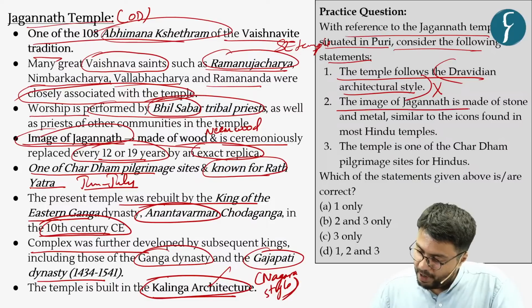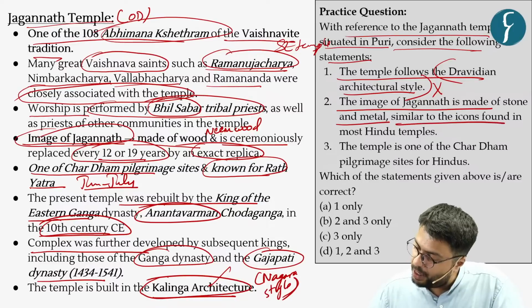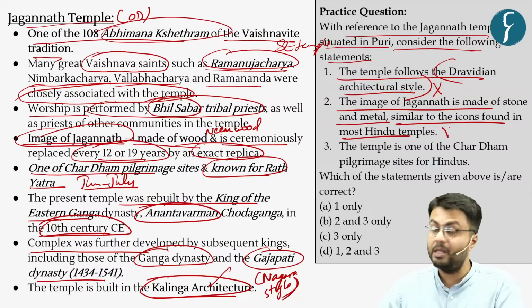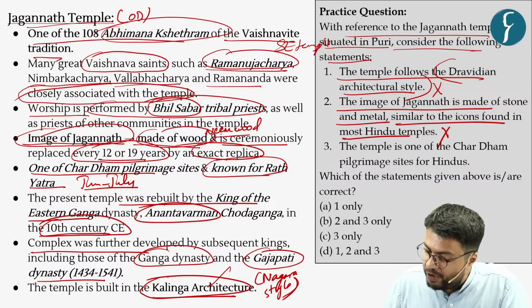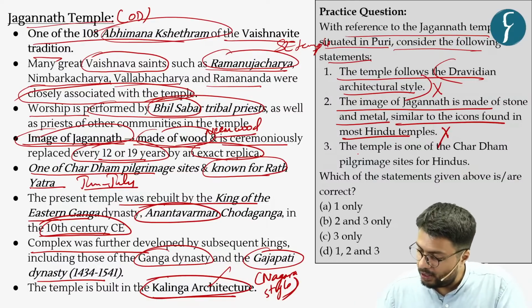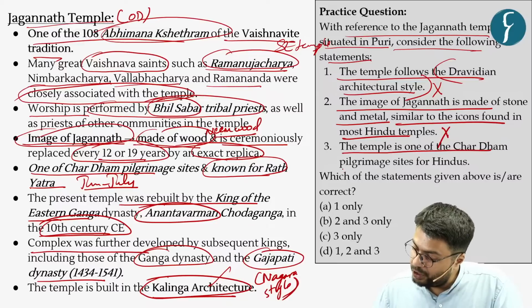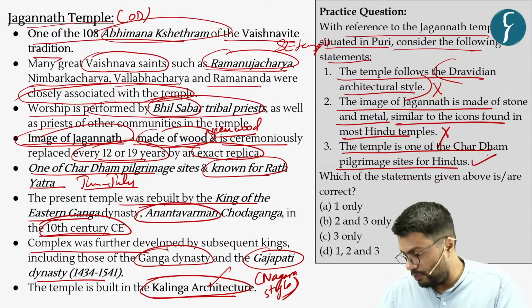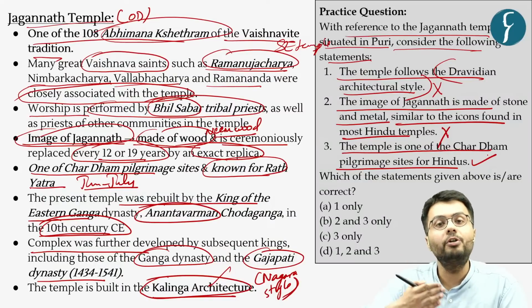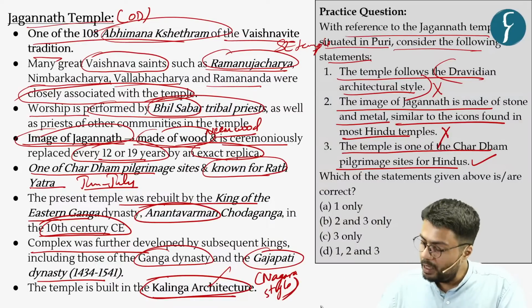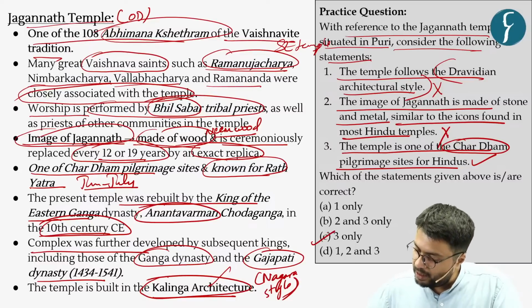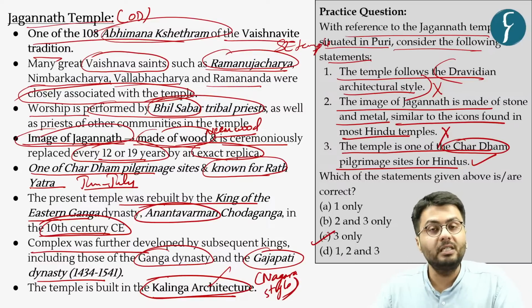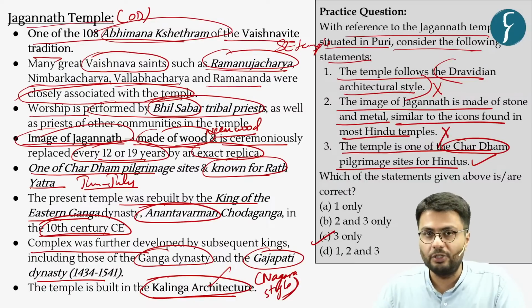The second statement, the image of Jagannath is made of stone and metal similar to icons found in most Hindu temples, again incorrect because the image of Jagannath is made of neem wood and not metals. The temple is one of the Char Dham pilgrimage sites for Hindus, which is a correct statement because in addition to Badrinath, Dwarka and Rameshwaram, this is one of the Char Dham pilgrimage sites. So as only the third statement is correct, hence option C is the right answer to this practice question.